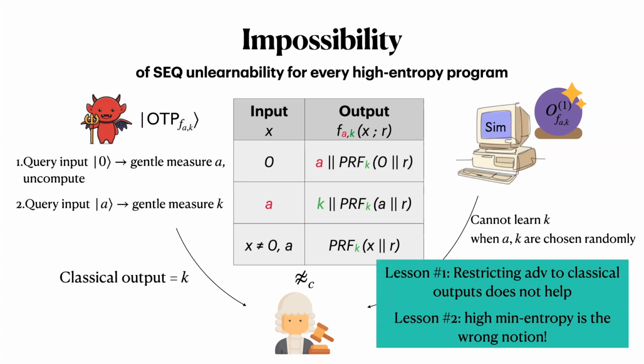The main one being that it's not the case that every high min-entropy function has an operationally secure one-time program, because if the function is partially deterministic, the adversary can learn a description of the function by making only gentle measurements.